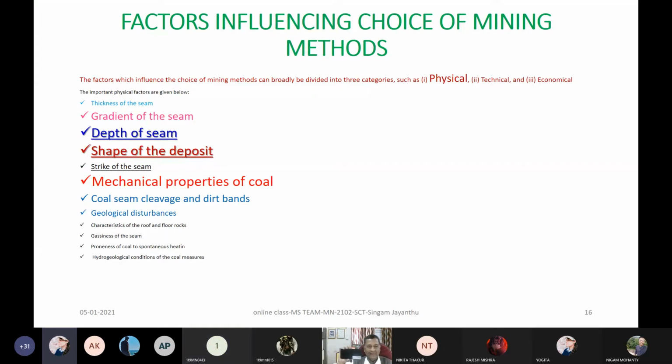Whether it is better to go for backfilling or caving, which will be better? Anybody, others also can respond. Sir, according to me, caving will be better. Right. Any other ideas?